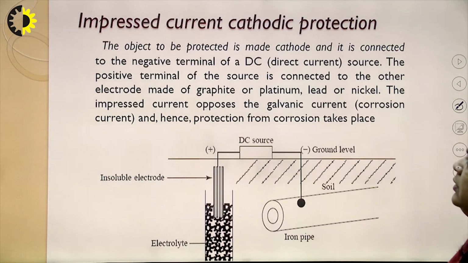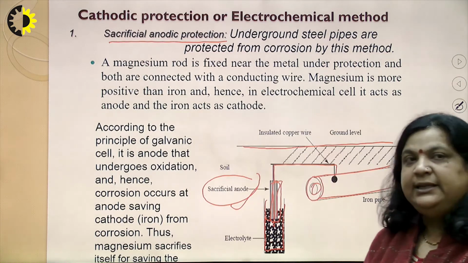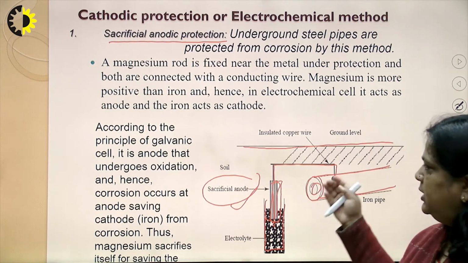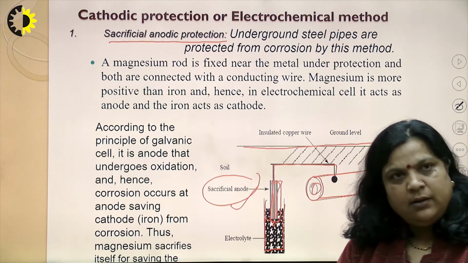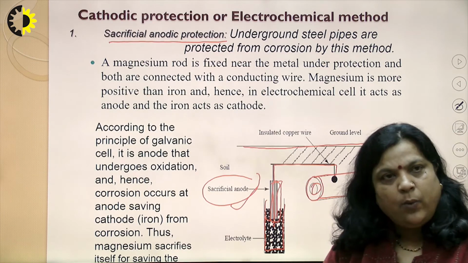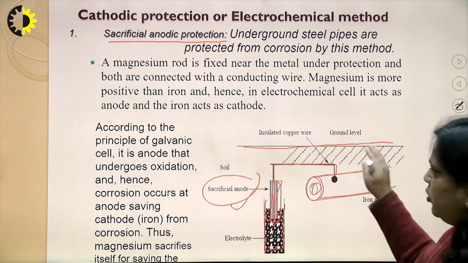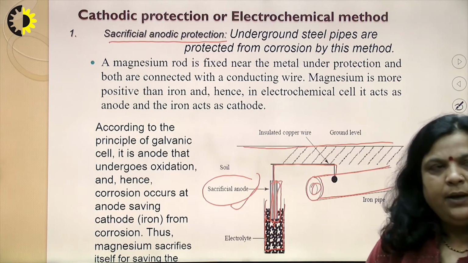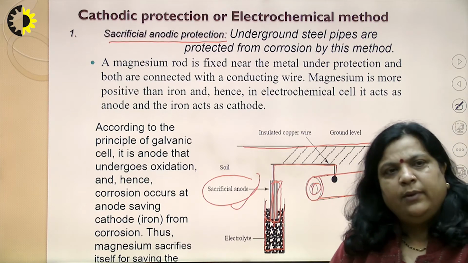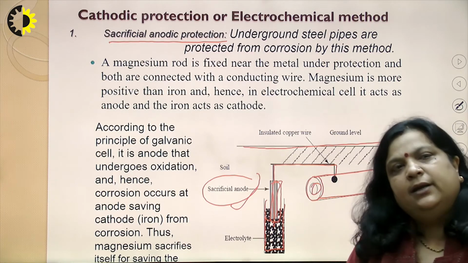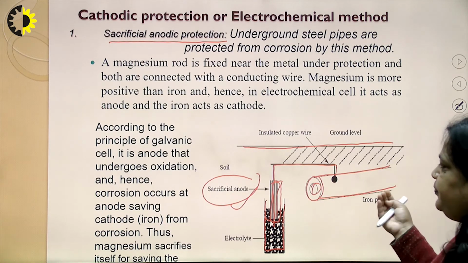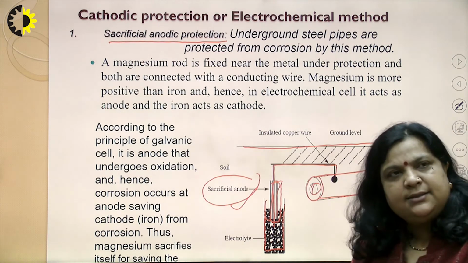Now, let us see the advantages and disadvantages. The advantage is that no power supply is required, no skilled person is required, and there is no installation cost. It is a very simple method: just connect the underground pipe with a more active metal, a magnesium bar or other bar, and so it can be placed in rural areas.